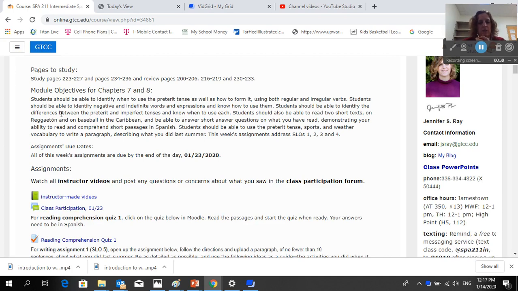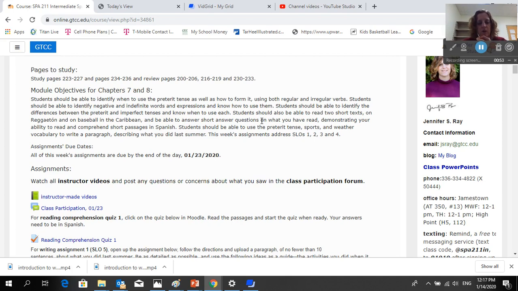After you've completed these assignments, you should be able to use the preterite tense, know how to use it, as well as how to form it using both regular and irregular verbs. You should be able to identify negative and indefinite words and expressions and know how to use them. You should also be able to identify the differences between the preterite and the imperfect tenses and know when to use each. And you should be able to read 2 short texts on reggaeton and on baseball in the Caribbean